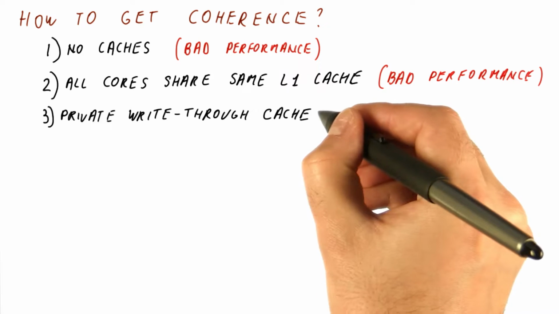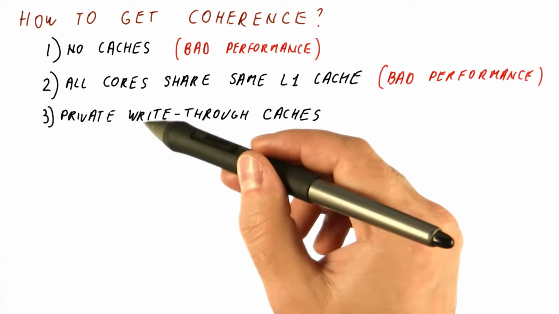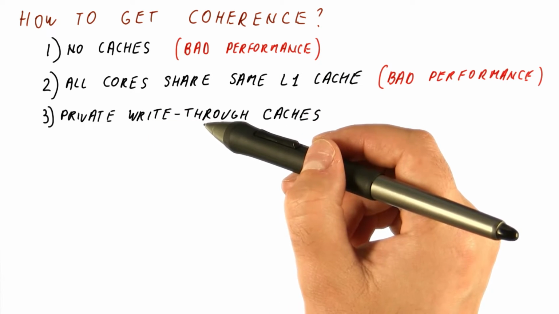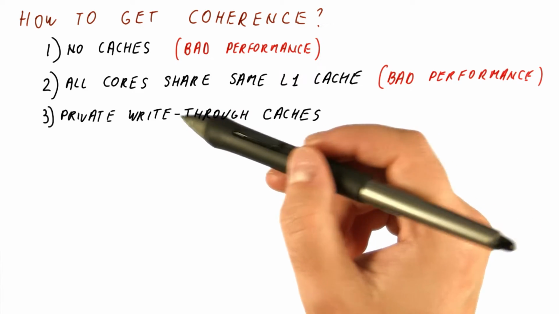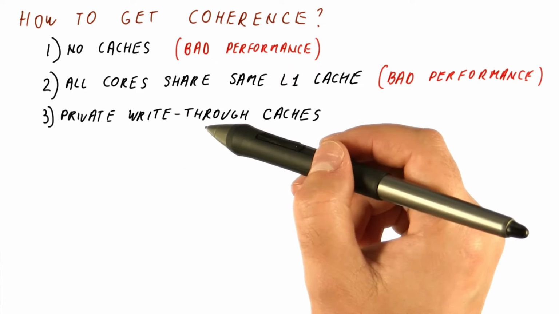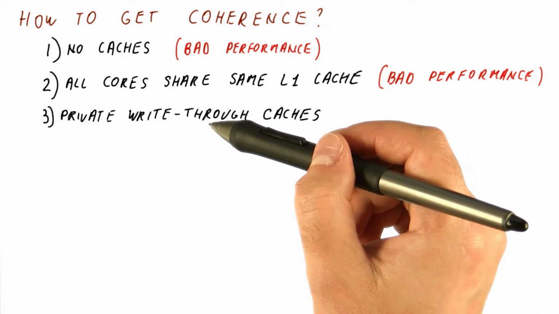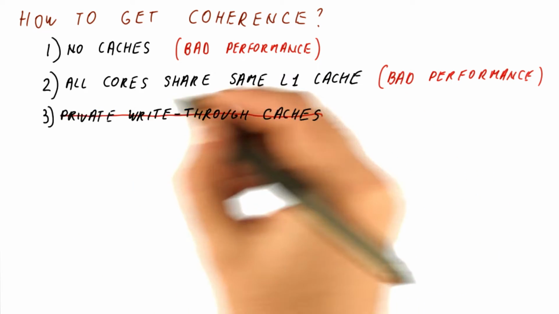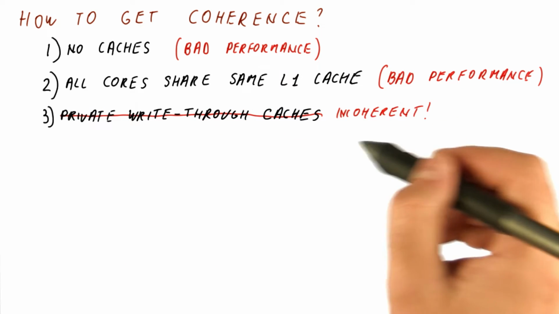Now we can try to do things like having private caches but make them write through. In that case, the memory is actually seeing all the writes, but the problem is that these caches are still allowed to cache data that has only been read forever. So once we read a value, it doesn't matter that all the other cores are writing their values through to memory, because the cache that only reads will potentially see forever the same stale value even after many, many writes have occurred and for a long time. So this is really not a way to get coherence. Even with write-through caches, private caches are not necessarily coherent.